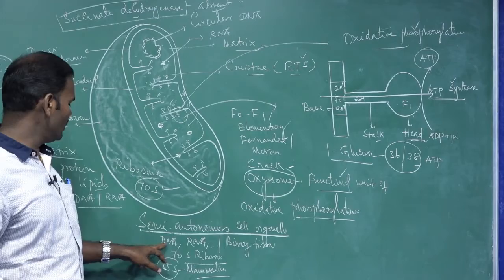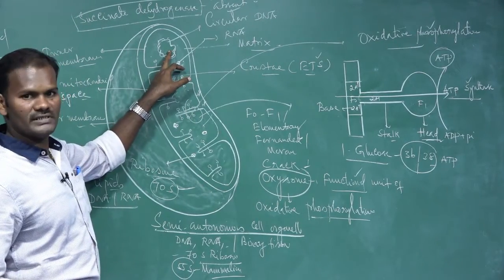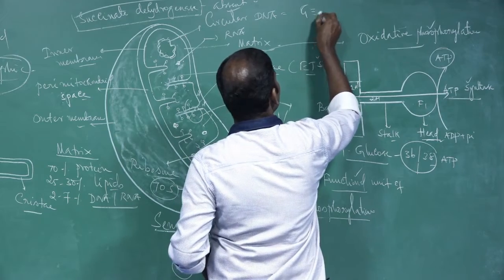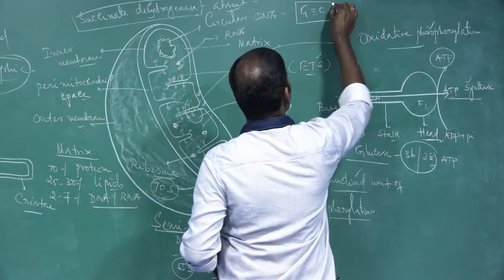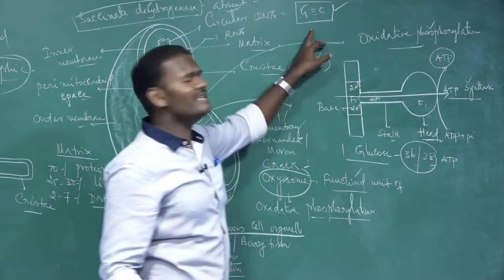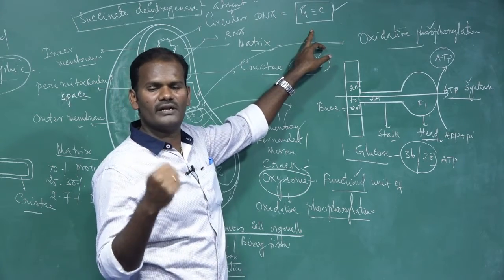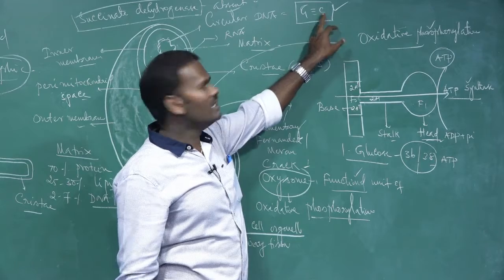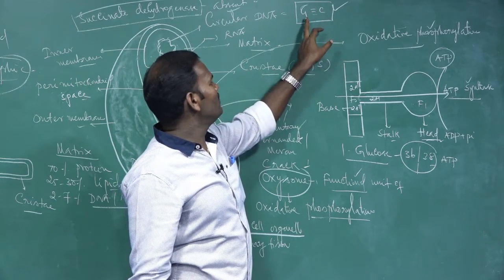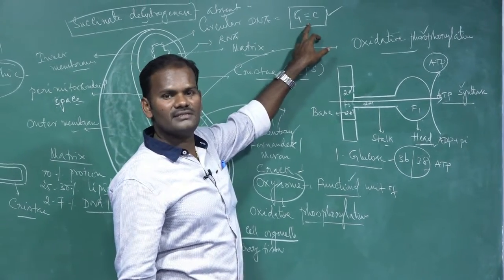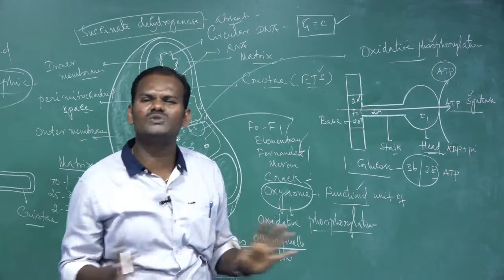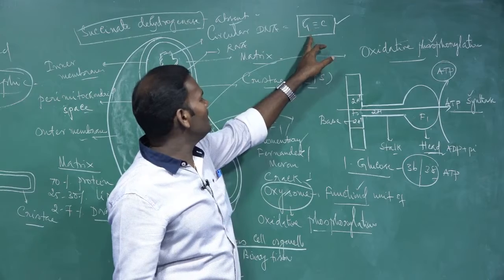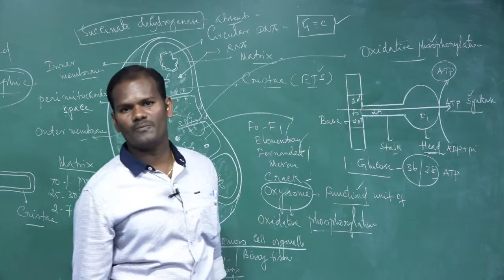The DNA is circular, but it is rich in the guanine-cytosine ratio. Remember, NEET area: DNA is made up of four nitrogen bases. We know that adenine always pairs with thymine, and guanine always pairs with cytosine. There are three hydrogen bonds between guanine and cytosine. Hence, this DNA is highly resistant to denaturation because it is rich in the guanine-cytosine ratio.